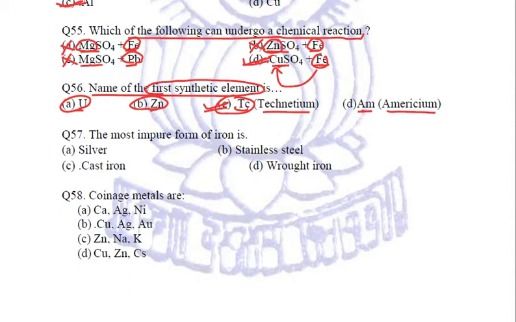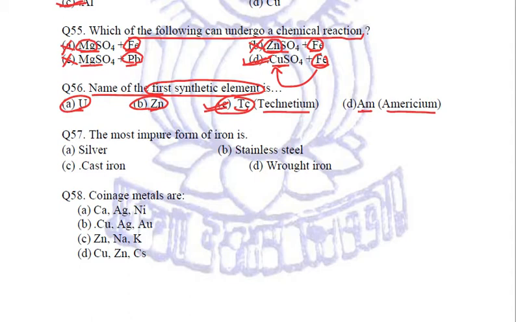We know that there are certain elements which occur in nature in their normal natural form, whereas a few elements are artificially or synthetically made. Technetium is one of them, and this technetium is the first synthetic element. Clear? Next question.